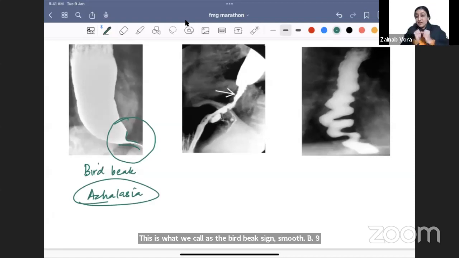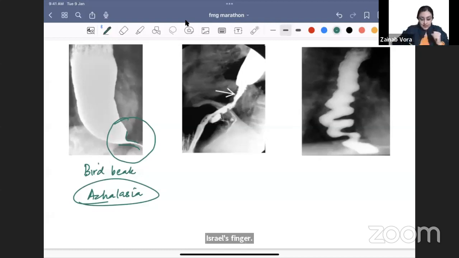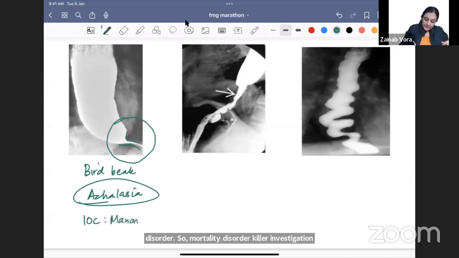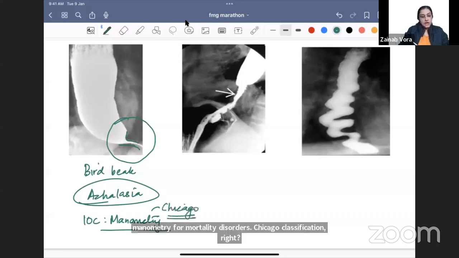So this is achalasia cardia. Achalasia cardia is a defect in the lower esophageal sphincter. It is so tightly packed, it is not relaxing. वो relax नहीं करता, so it's a stricture. It's a functional stricture. Achalasia is a motility disorder. So motility disorder के लिए investigation of choice क्या होगा? Manometry. Anybody can tell me classification that we follow on manometry for motility disorders? Chicago classification, right? So this is what you need to know for achalasia.